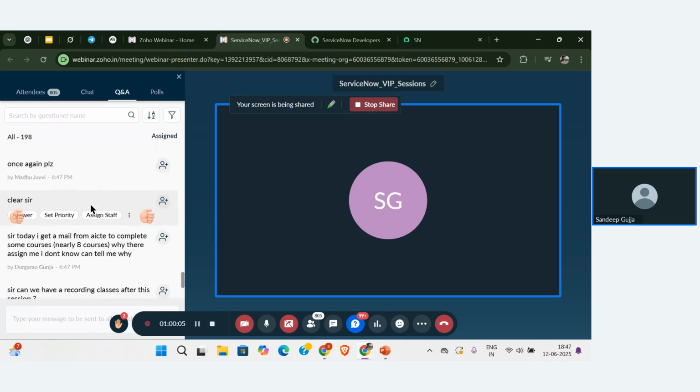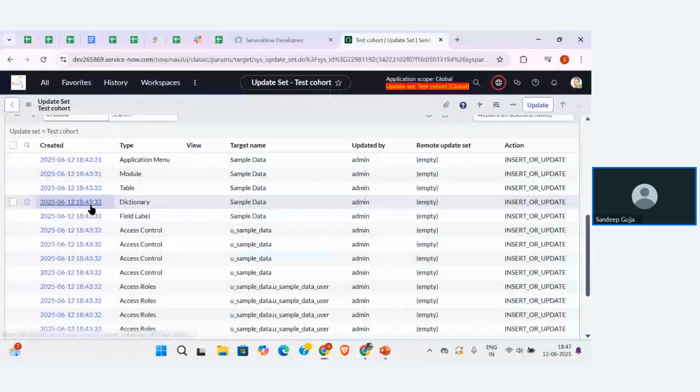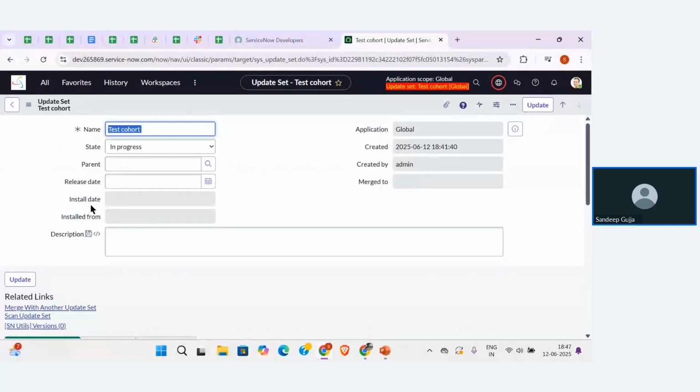So I will also create one more update set. No need to worry. Don't ask for that. I will also create one more update set that is going to help others observe how we are going to create it and how it is going to store the configuration.